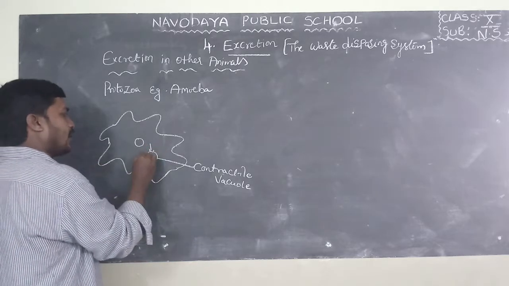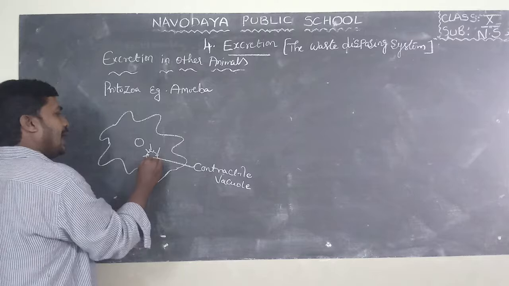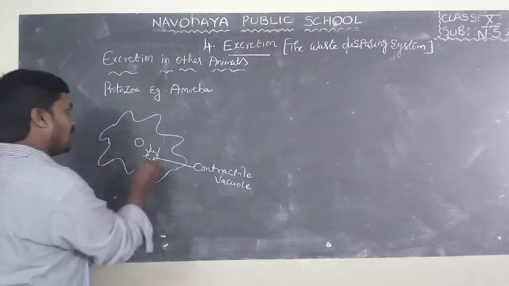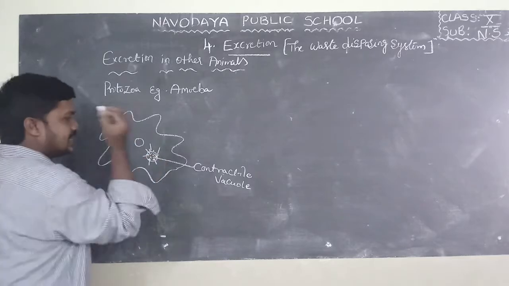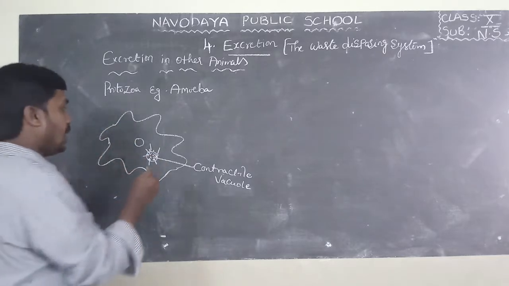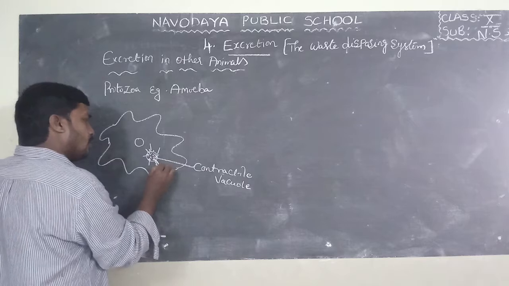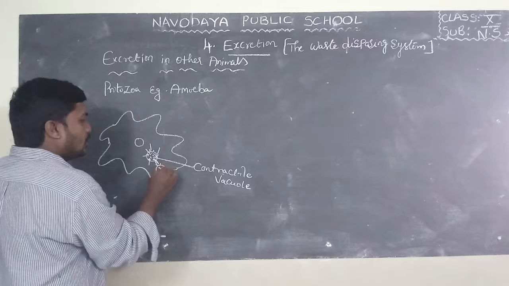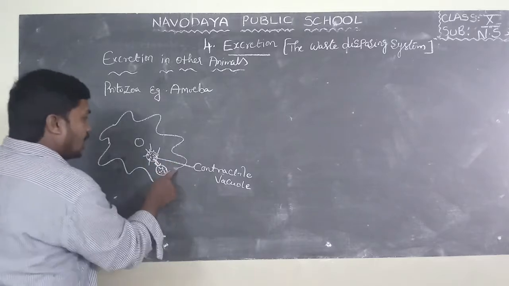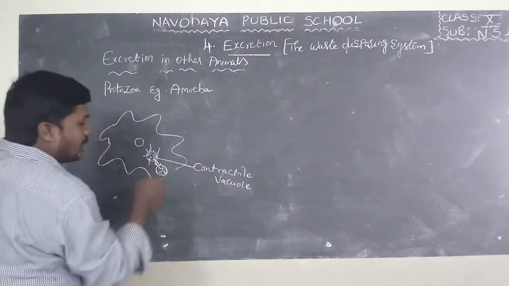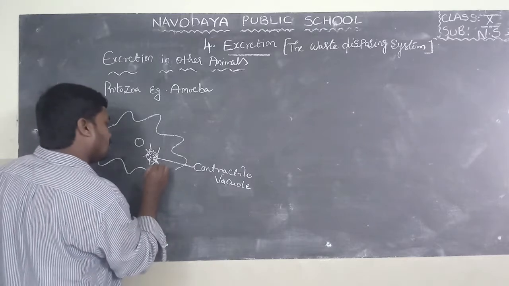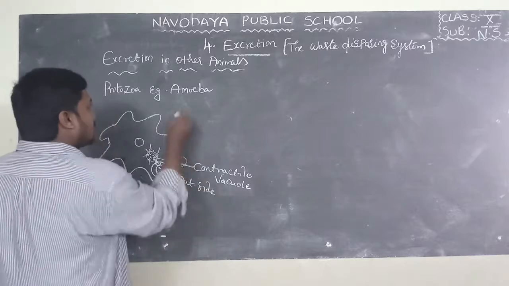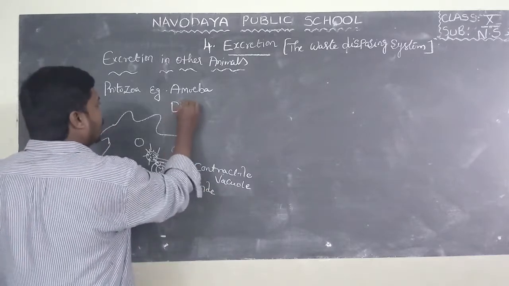This contractile vacuole helps to collect waste materials from the body and swells up. Then the contractile vacuole moves towards the membrane of the amoeba, and the membrane dissolves, which helps to send waste material to the outside. So this process is known as diffusion.